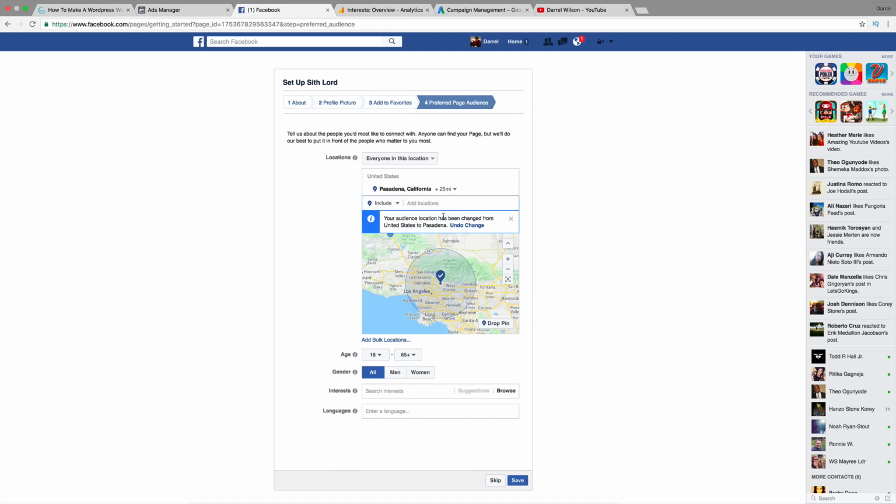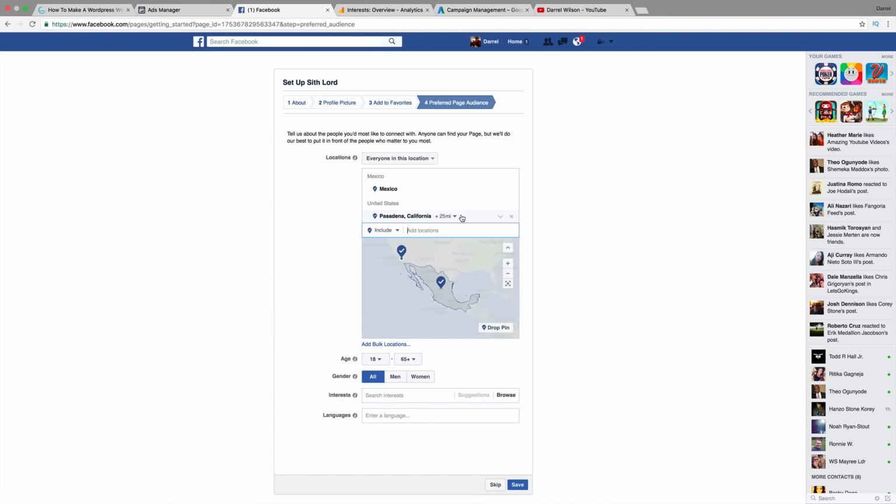You guys can actually also select different places. So for example, you want to do Pasadena, California, and also maybe you want to do Mexico. We can go ahead and market or connect with people from Mexico. So now we're connecting with people from Mexico and Pasadena, California.